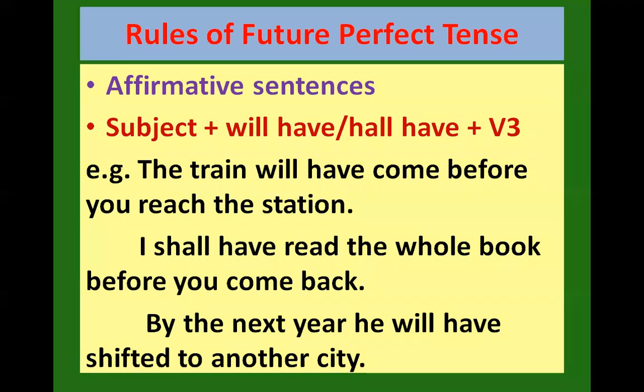The train will have come before you reach the station. I shall have read the whole book before you come back. By next year, he will have shifted to another city. So इस तरह से will have, shall have के साथ verb in its third form. Right? So ये है future perfect tense.